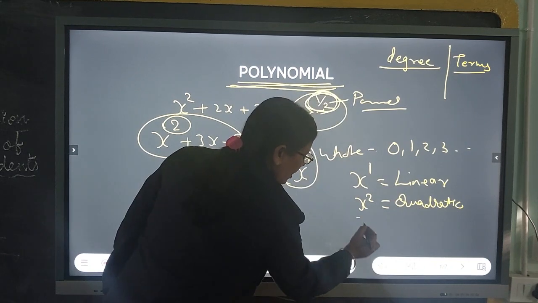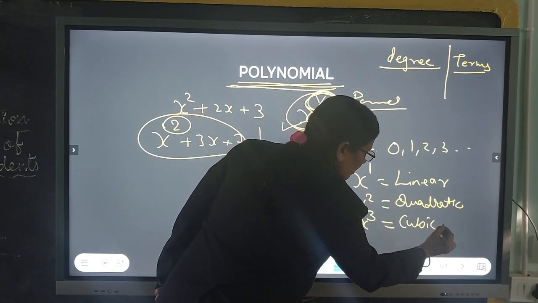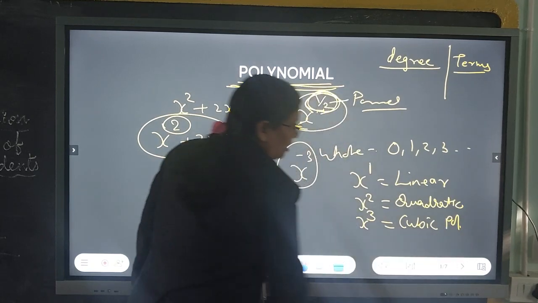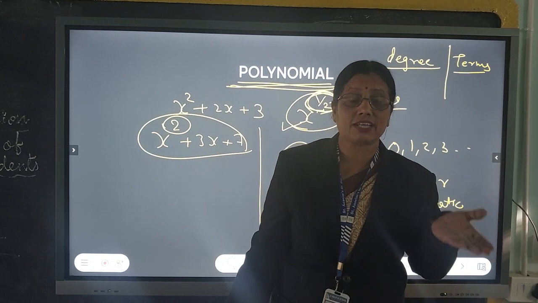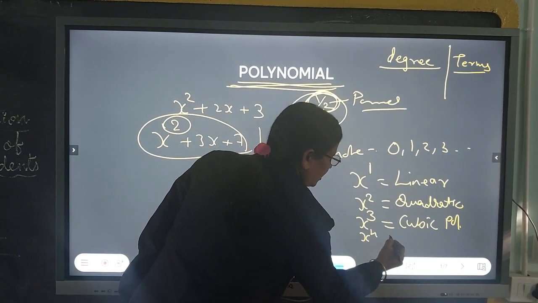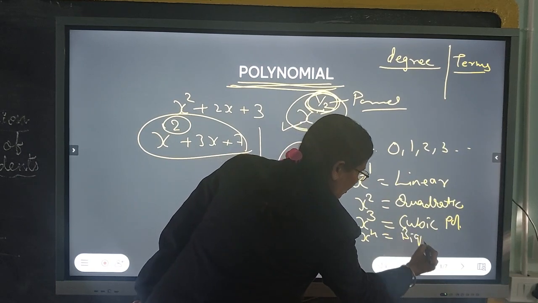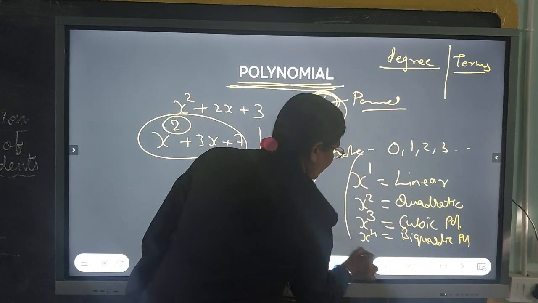If we go for x to the power 3, it is a cubic polynomial. And one more polynomial is x to the power 4, which is said to be a biquadratic polynomial. These are the polynomials on the basis of degree.